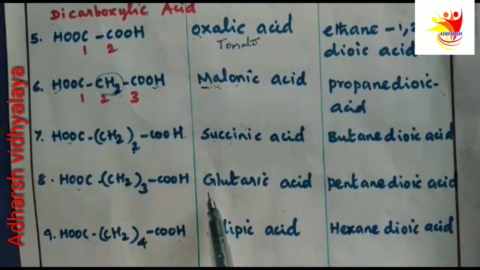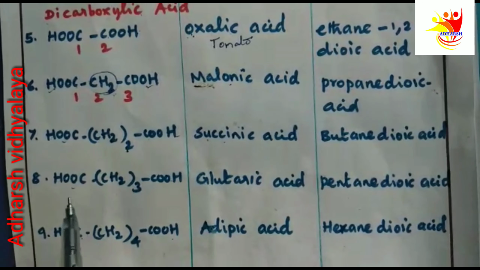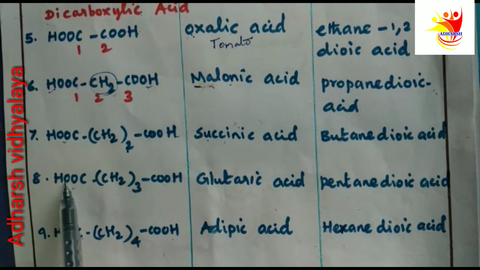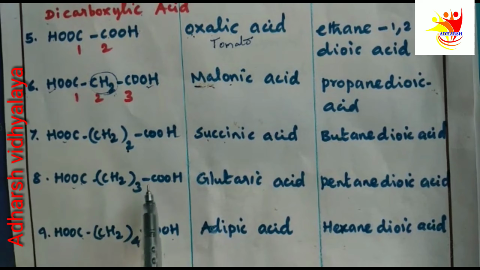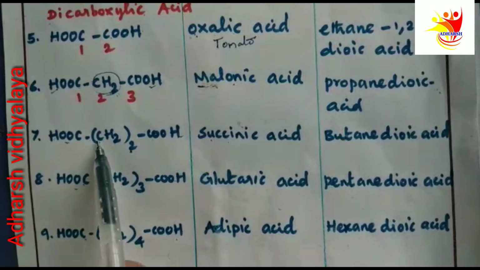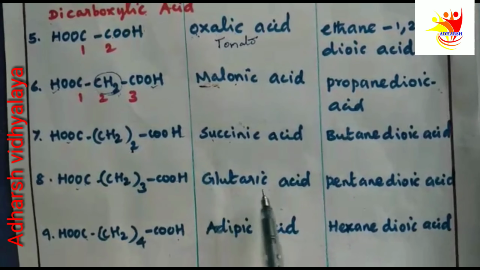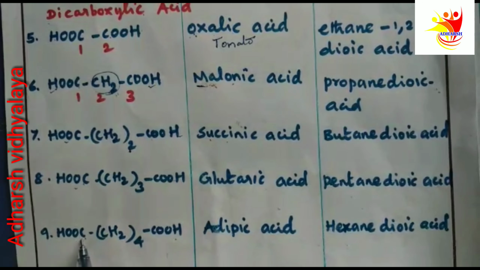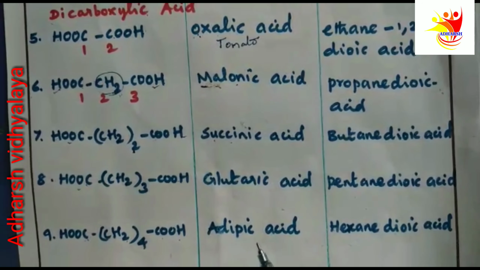Next, let us take glutaric acid. It is a dicarboxylic acid because it consists of two COOH groups. How many COOH groups? One, two. What is the difference between these two compounds? Here we have two CH2 groups. Here three CH2 groups. Its common name is glutaric acid. Here two COOH groups but CH2 four times. Its name is adipic acid.